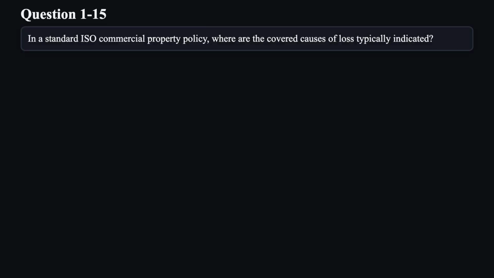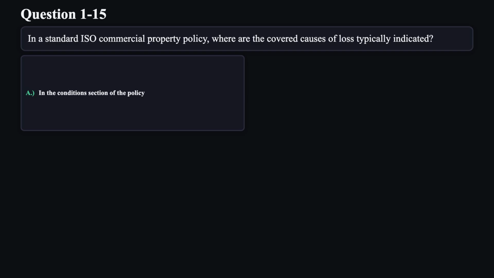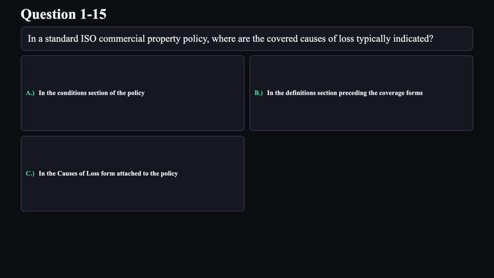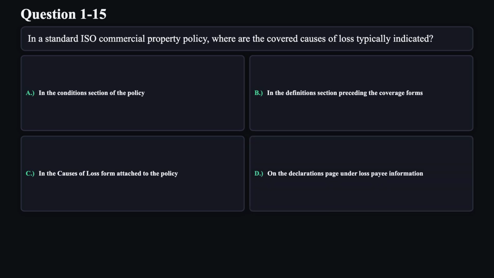Question 15. In a standard ISO commercial property policy, where are the covered causes of loss typically indicated? A. In the conditions section of the policy. B. In the definition section preceding the coverage forms. C. In the causes of loss form attached to the policy. D. On the declarations page under loss payee information.